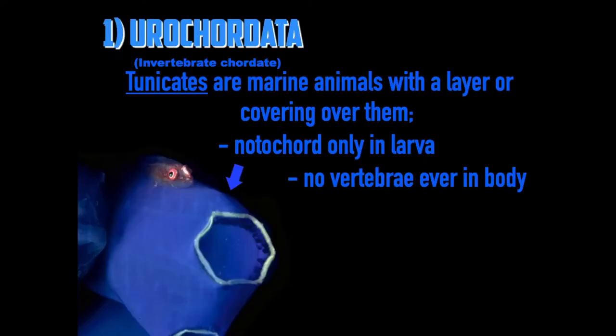Now, Urochordata, remember, is a chordate, but it's not a vertebrate. Because we have the 3 subphyla of Chordata, it has a nerve cord, but remember, number 3 was Vertebrata, right? So this has a nerve cord, but no backbone. So it's an invertebrate, but it's not technically put in the invertebrate category.